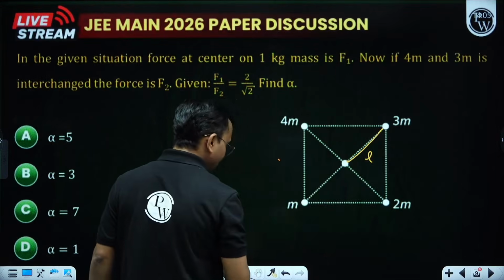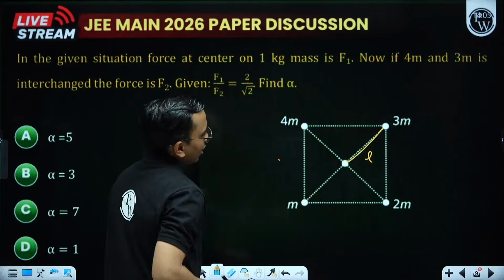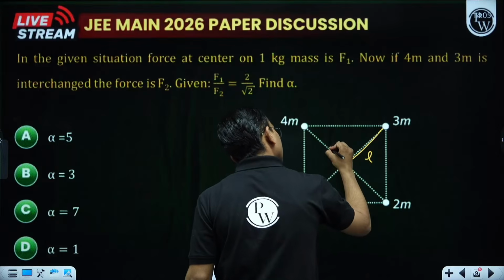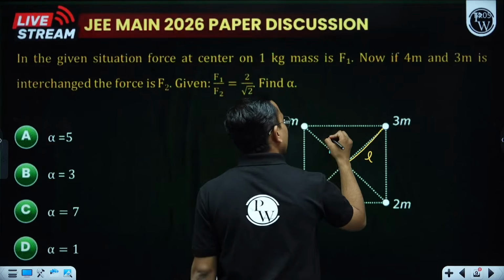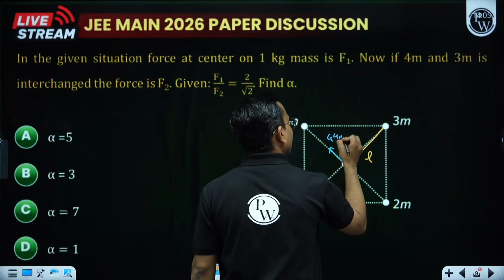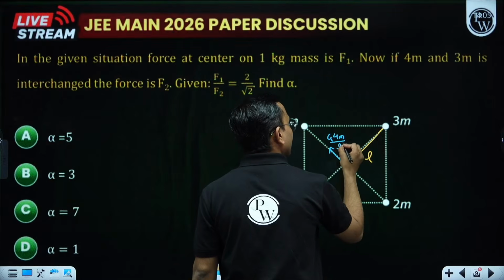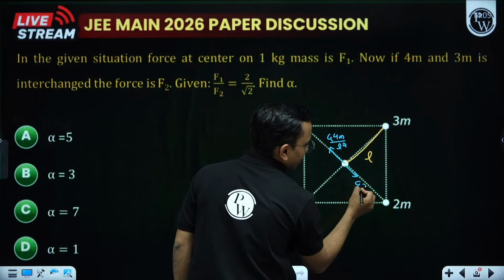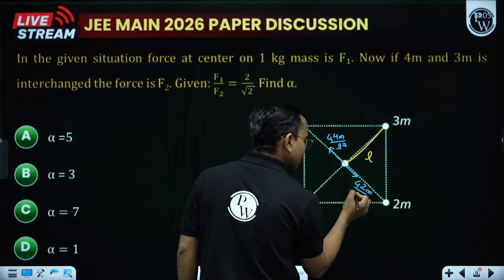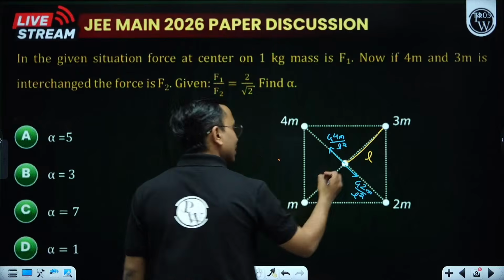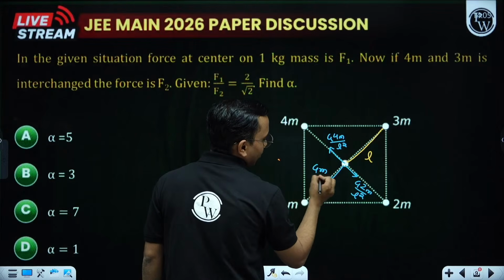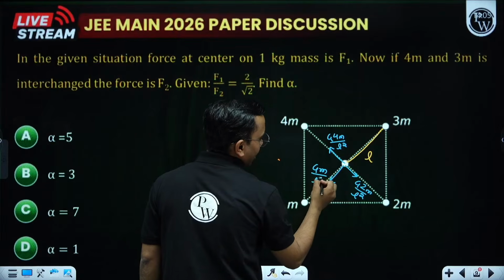Now at center the mass is of 1 kg. This is 4m, this is 2m. This 4m will apply a force in this direction. How much? G into 4m into 1 divided by L square. This 2m will apply force in this direction. G into 2m into 1 divided by L square. This m will apply force towards it. How much? G m into 1 divided by L square.